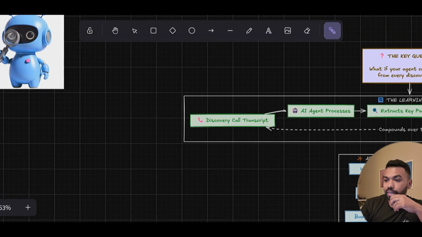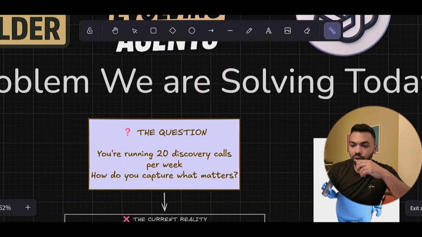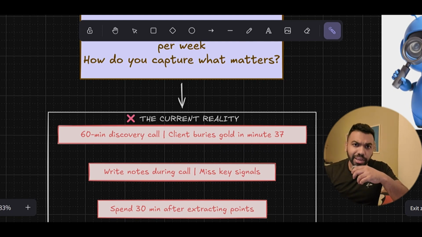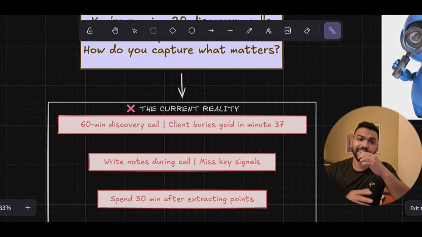All right, so let's get into this. The problem we are solving today: you are running 20 discovery calls per week. You want to capture what matters. You have a 60-minute discovery call, but the client asking about AI for customer service is buried in minute 37 or minute 45, who knows? They mentioned something about building AI internally, but it failed. And that's a completely different buyer than somebody who's asking about the price.